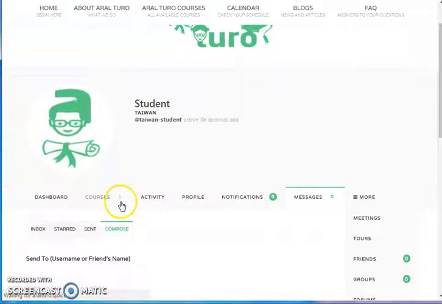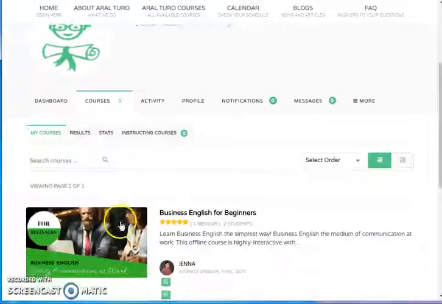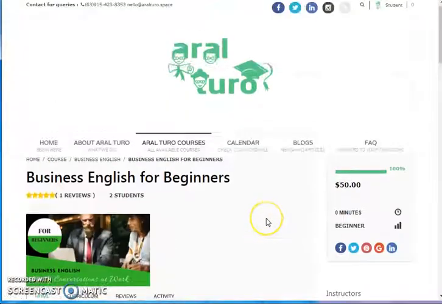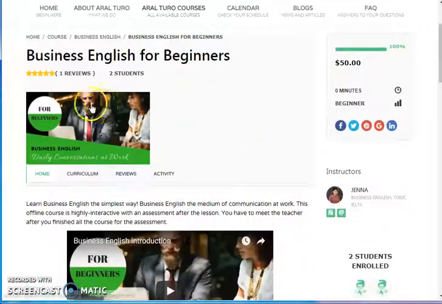And for you to check the course that you purchased, you just need to click courses. So as you can see, there's one there because this student account, which is a dummy account, has a course on it. So if you want to study the course, just click the title, just like this one, Business English for Beginners. So there, you'll see it here.